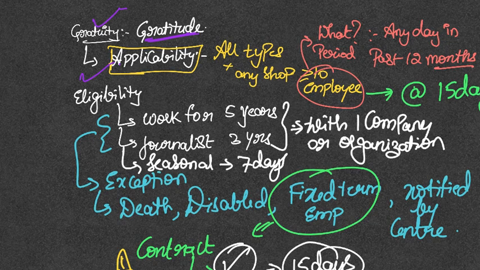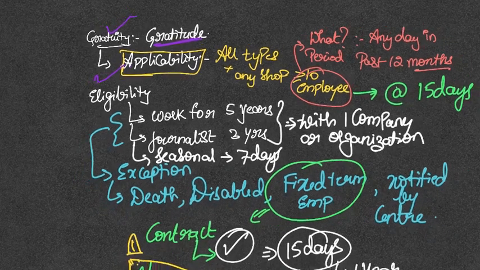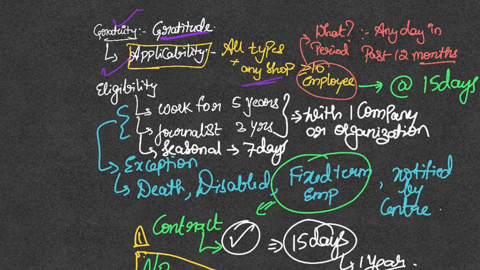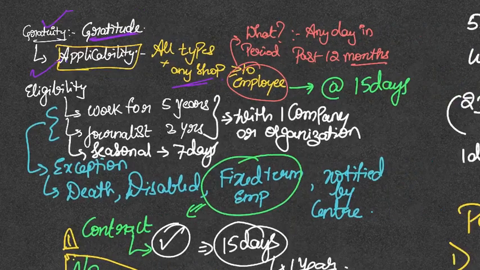Again, all types of establishments are a part of this, including any shop that has more than 10 employees. So, look at this number, 10 employees. On which date? On any day in the past 12 months, if the shop has employed 10 people or more, then that establishment must pay gratuity.